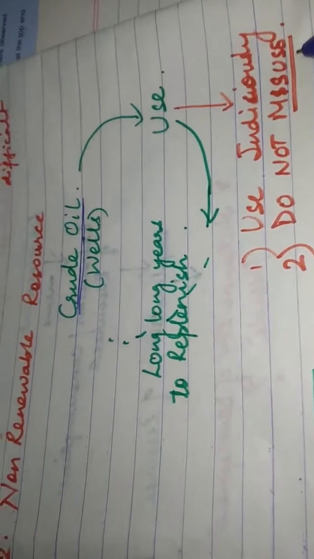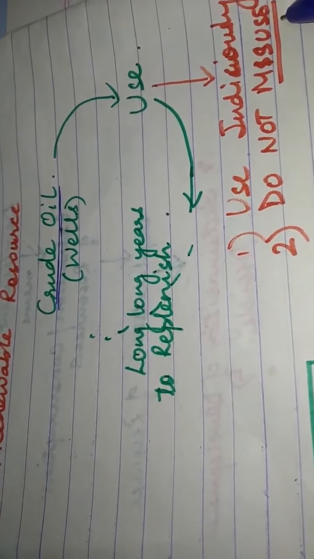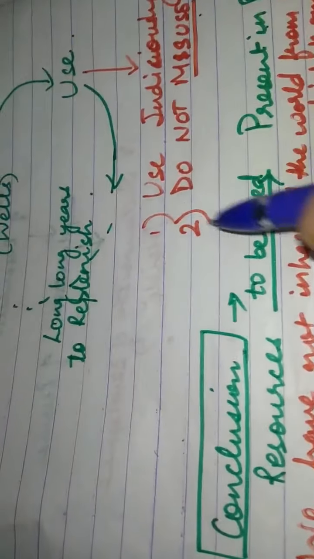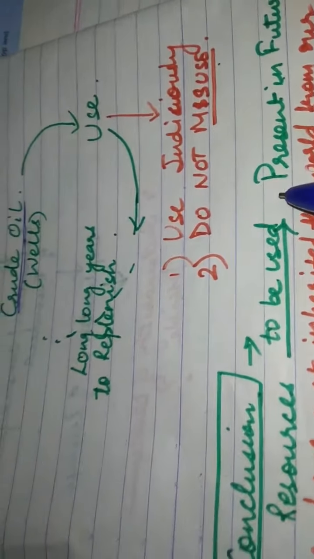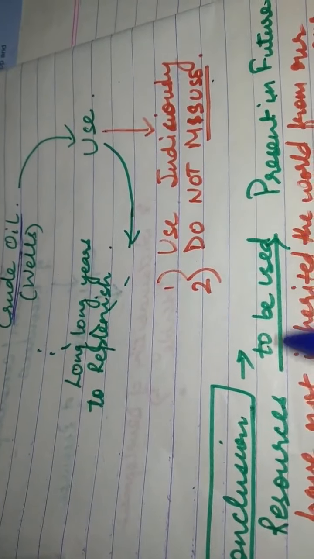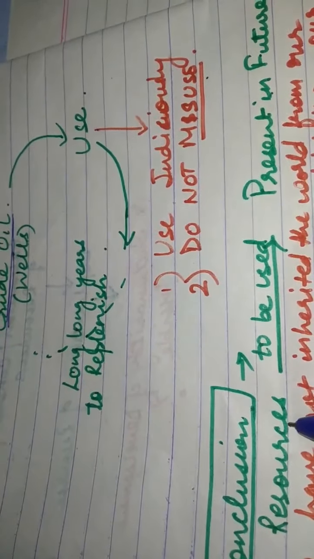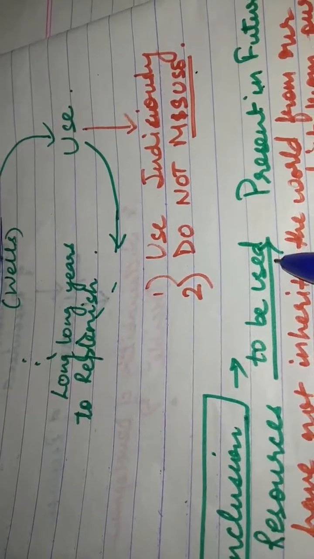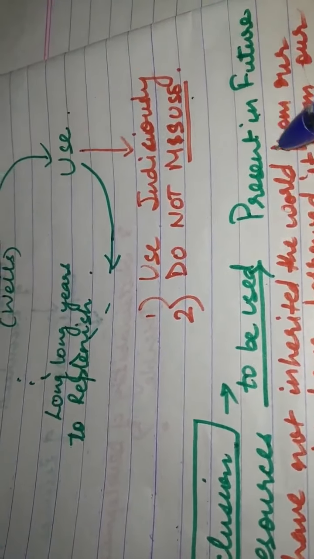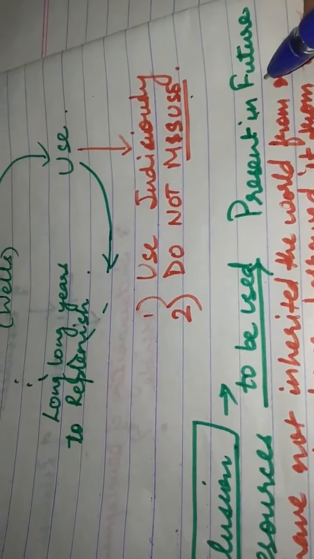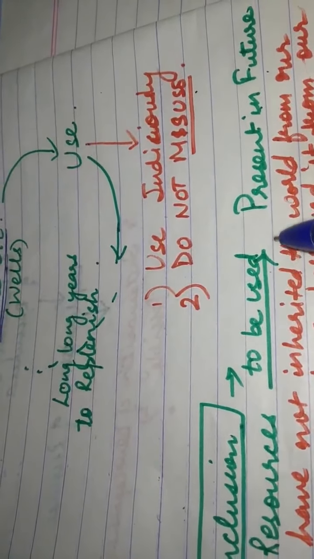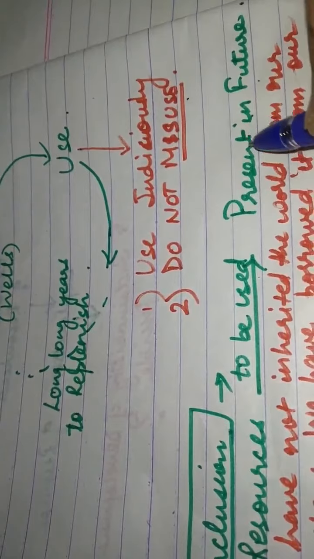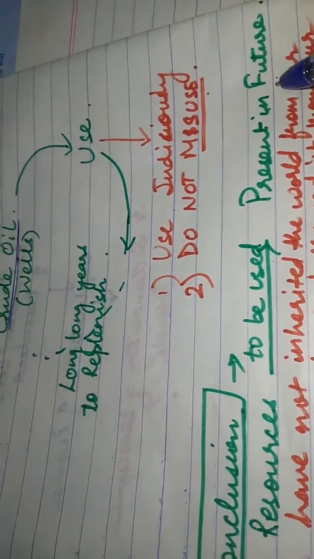So we have seen two examples, one of renewable, one of non-renewable. What is the conclusion that we get? Whatever resources we have should be used in such a way that they are present for the future.